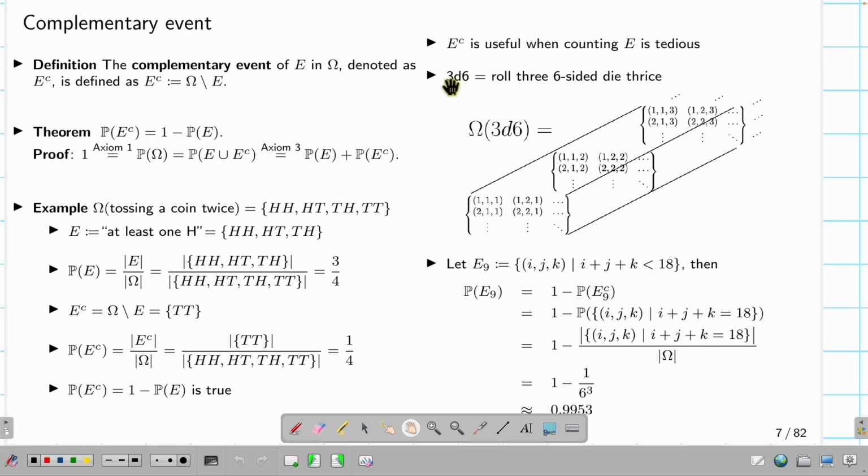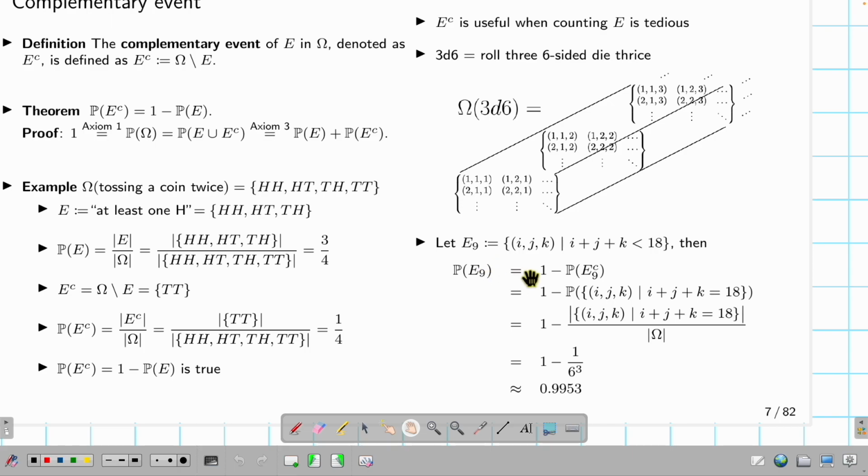Suppose I do 3d6, rolling a 6-sided die 3 times. If I want to list out all the outcomes, I will have 6 matrices. For the first matrix, the third outcome is 1. And then for the second matrix, the third die's outcome is 2. And for the third matrix, the last digit is 3, and so on. I will have 6 matrices. Suppose I let E9 equal the outcome for the 3d6. That means I roll three 6-sided dice and have a result I, J, and K. I want I plus J plus K smaller than 18.